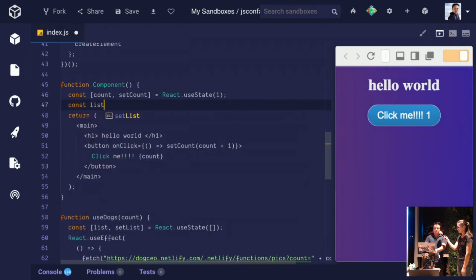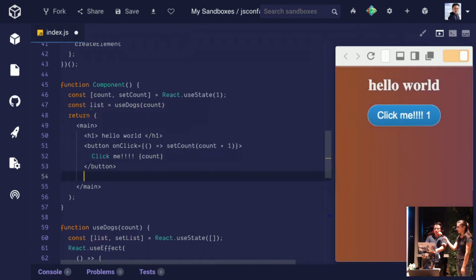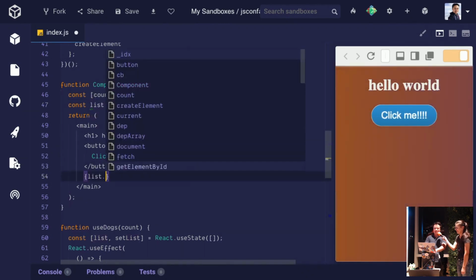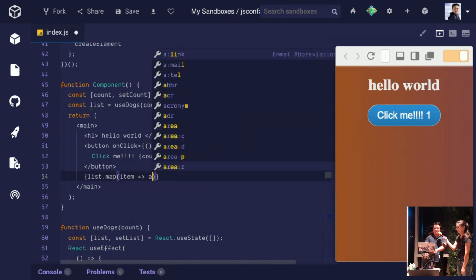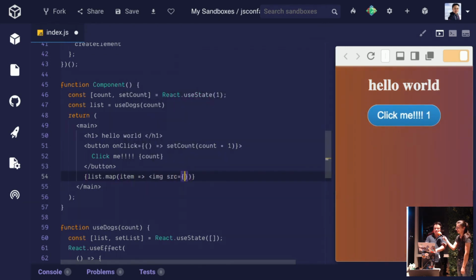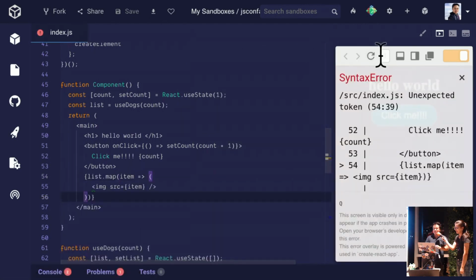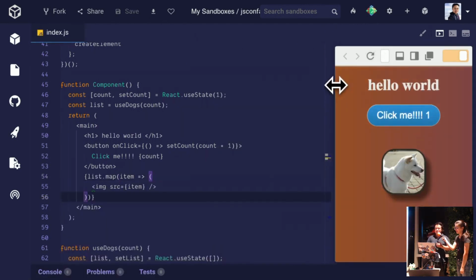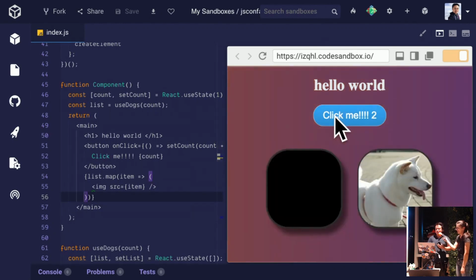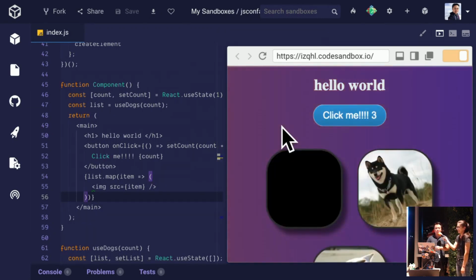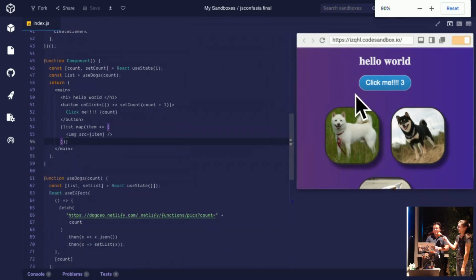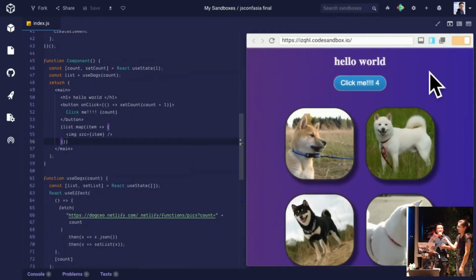So const list equals use dogs, and then we'll just pass in the count as well. And now we can actually use list. This is going nuts. Don't worry about it. List.map item image source. You see this. We're all about getting things to show up on screen, which is why I have to do this. I have to show you dogs. I have to show you that when I click, it updates, and it looks like a fully functioning app. Right? This is pretty cool, right? I was pretty happy. Thank you.